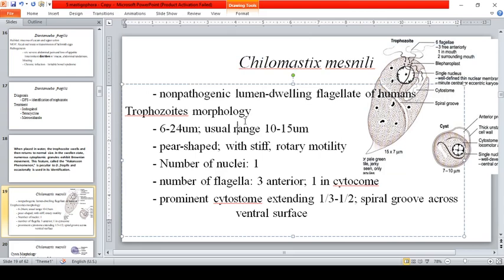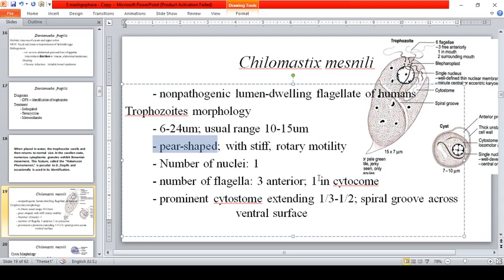Okay? Trophozoite morphology: it is pear-shaped with stiff rotary motility. Hindi kagaya ni Giardia lamblia na falling leaf motility. Number of nuclei: it has only one nucleus. Isa lang ang inahin ng chicken. Okay? Sarap iulam. Number of flagella: there are 4.